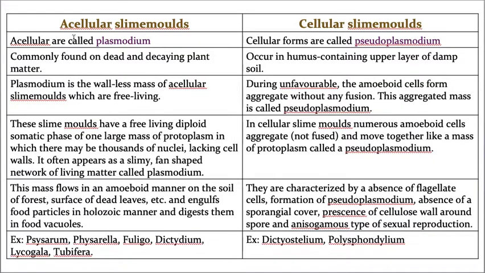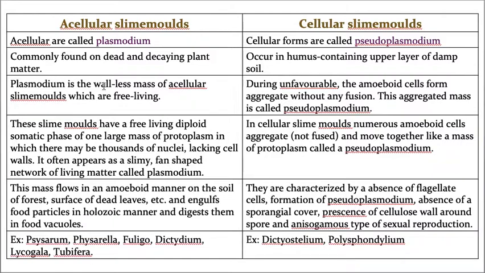The third difference between acellular and cellular slime molds is the plasmodium. Just now I told you acellular slime molds are also called plasmodium. Such plasmodium is wall-less. What is the meaning of wall-less? Their body is not covered by any cell wall. Sir, then how is the shape maintained? Because they have a plasma membrane. Though the cell wall is absent, the shape of the cell is maintained with the help of the plasma membrane.